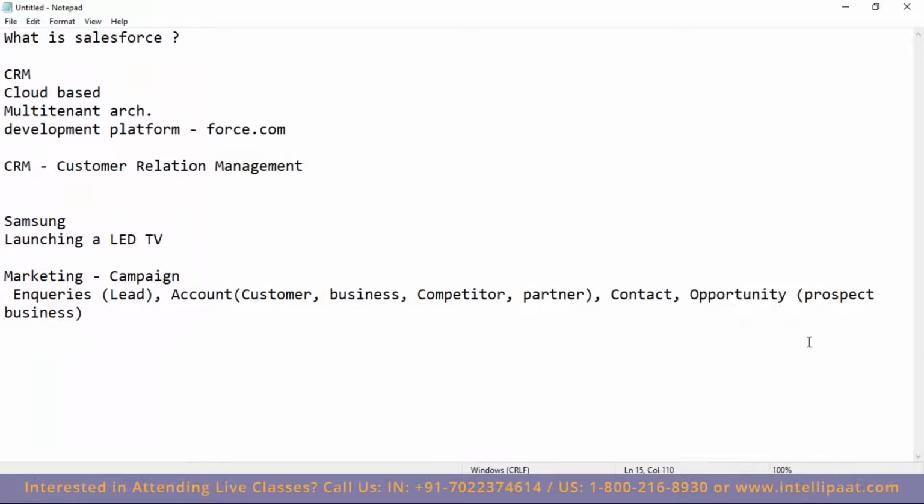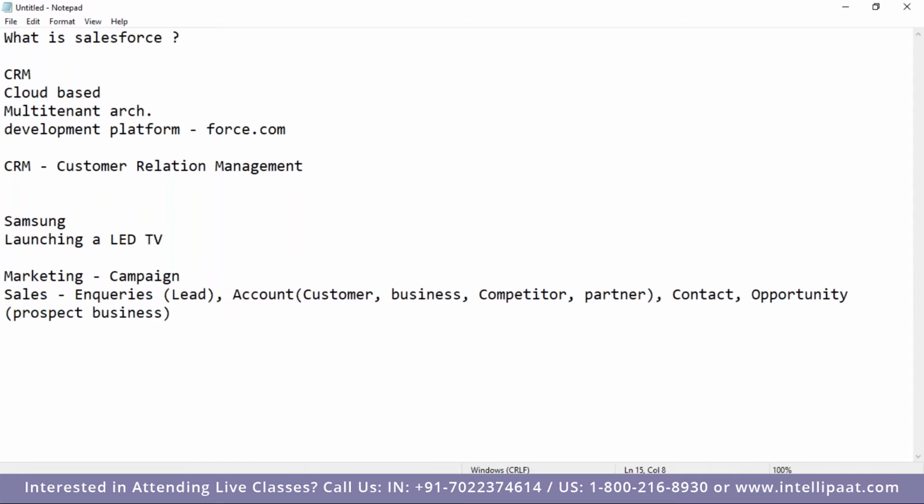as opportunity. So this entire cycle, starting with getting the lead, doing the cold call, and then calling the customer, and then converting that into account, contact, and opportunity, this is the job of sales. So from Salesforce terminology, rather than calling only marketing or sales, they're calling it Sales Cloud and Marketing Cloud.